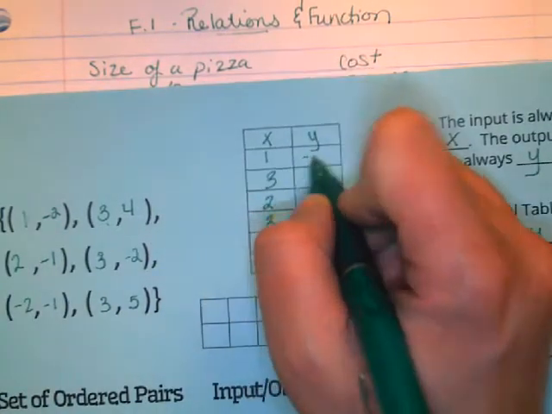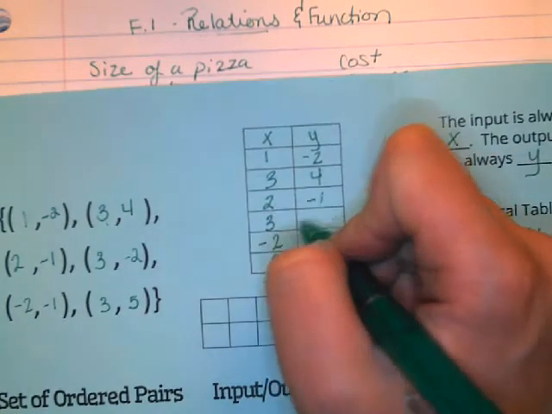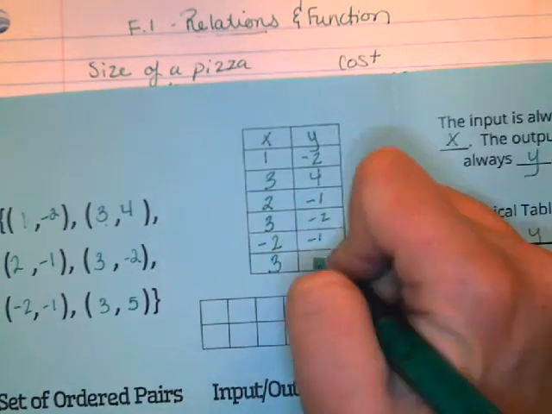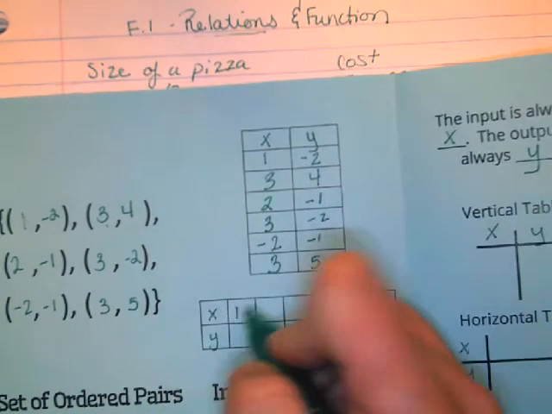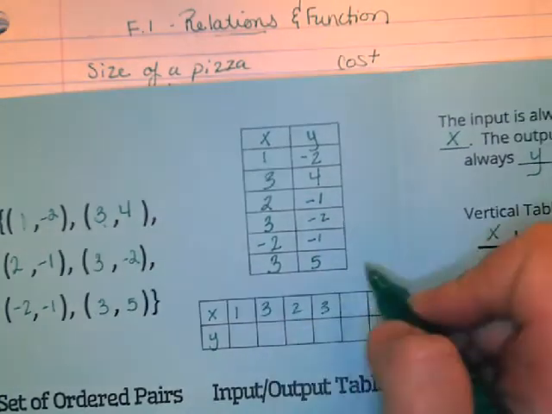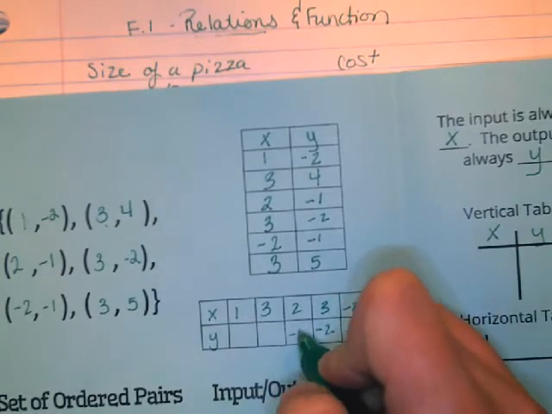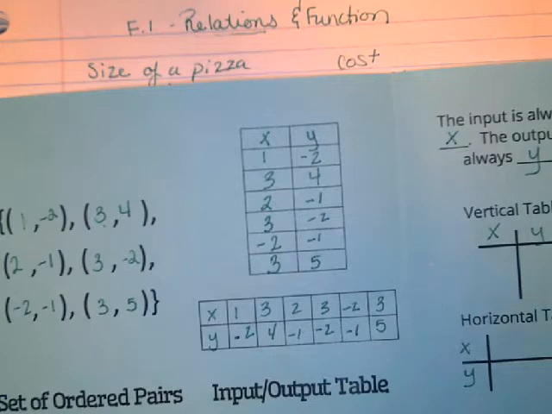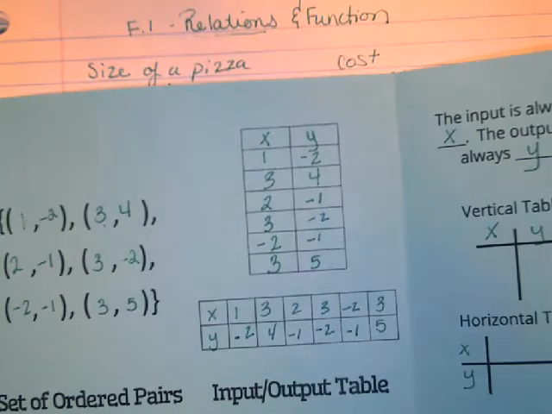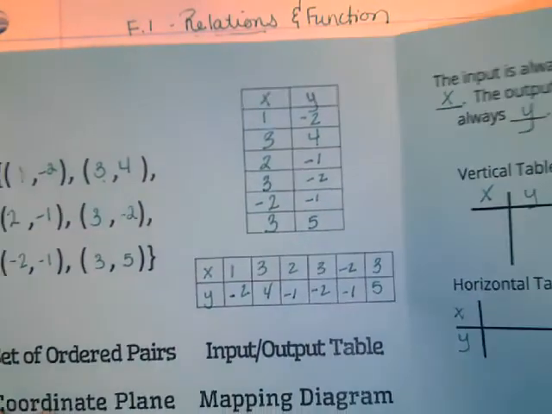And what y values did they go with? Well, this one was paired with -2. This 3 was paired with 4. 2, -1, 3, -2, -2, -1, 3, 5. All right, and we could write this horizontally as well. 2, 3, -2, 3, so 5, -1, -2, -1, 4, and -2. All right, so that's a way of using an input-output table. Inputs on the left, outputs on the right.